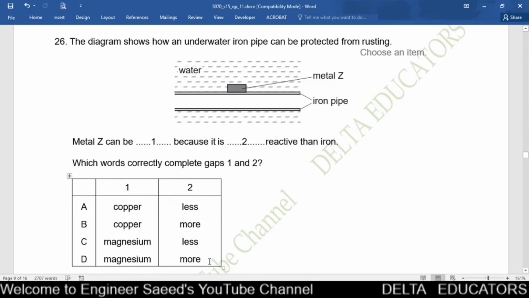And what is the reason? Reason is magnesium is more reactive than iron. Now more is given in option D. So our correct option will be option D. We have to use magnesium as a sacrificial element. And what is the reason? Reason is magnesium is more reactive than iron. So this magnesium will react with oxygen and it will be oxidized and it will save the iron pipe. So correct option D.